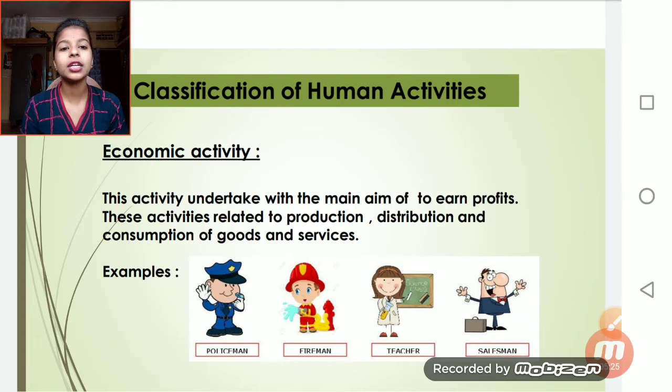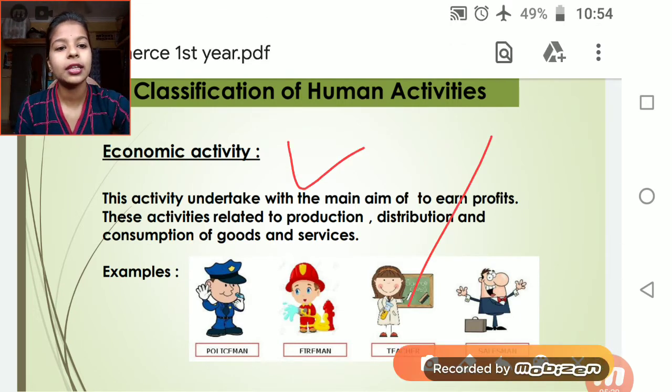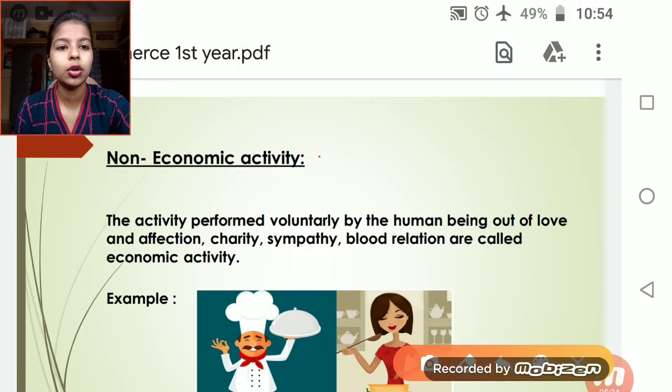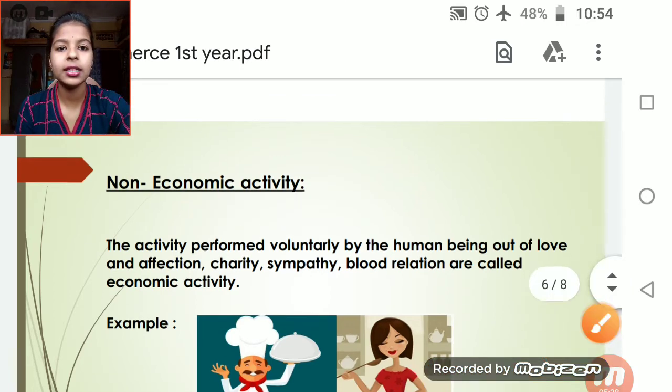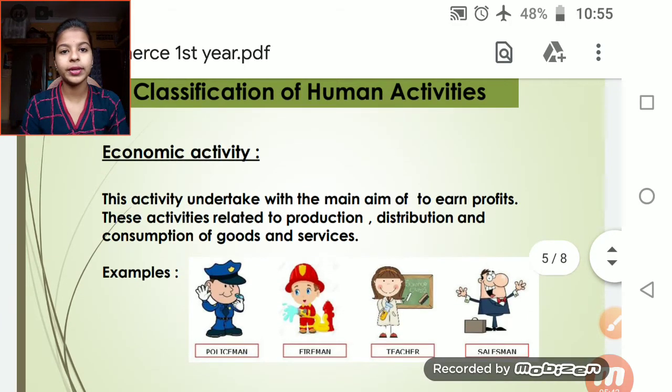So human activities are divided into two types. One is economic activity and the other one is non-economic activity. The first is economic activity and the second one is non-economic activity. Now what is economic activity?